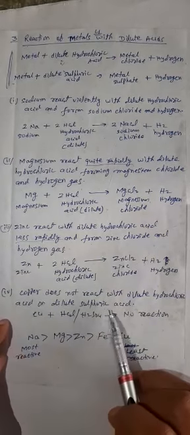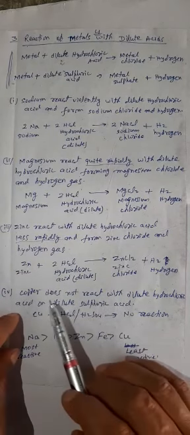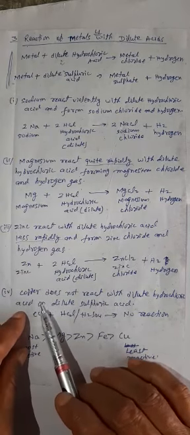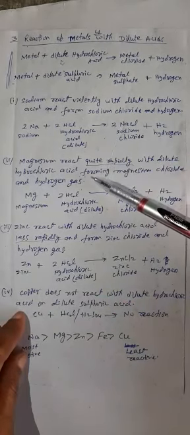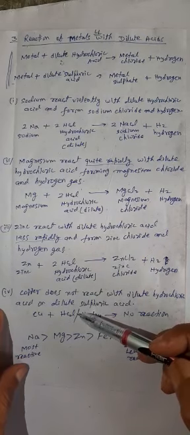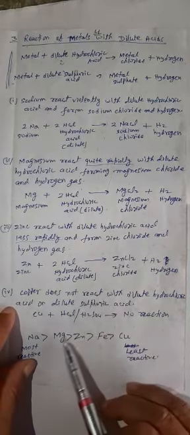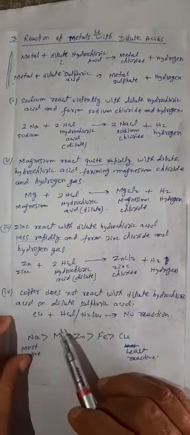Now copper does not react with dilute hydrochloric acid or dilute sulfuric acid. Some metals react vigorously and some react slowly, but copper does not react. So we can decide that copper is the least reactive metal among all these metals.